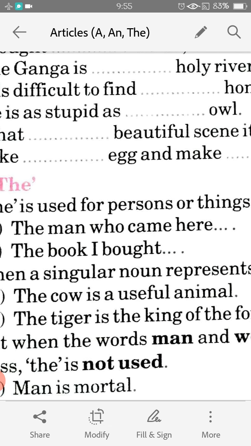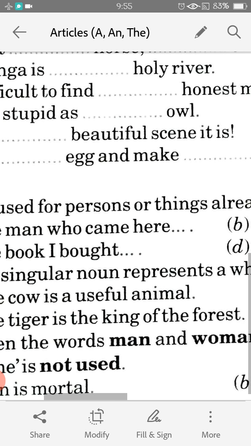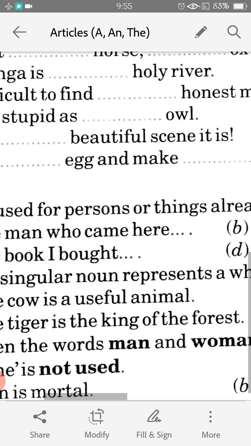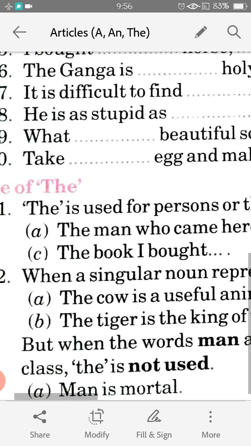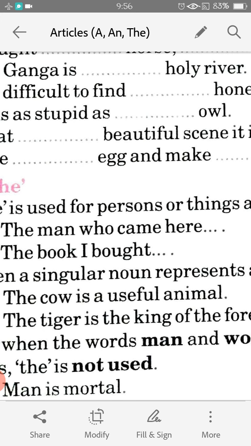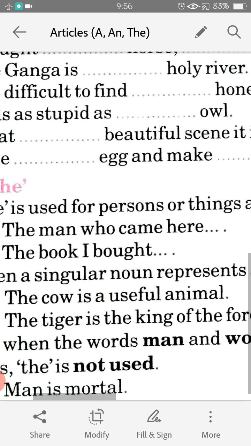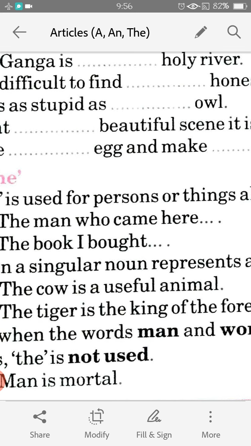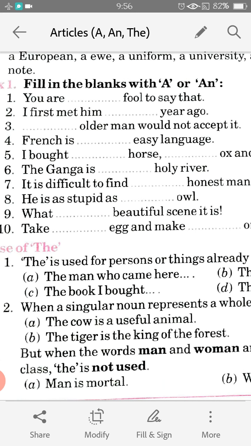Now, when a singular noun represents a whole class, sometimes we use the. For example, the cow is a useful animal. Think of all cows. So we are talking about the whole class of cows. And the tiger is the king of the forest. Here also we are talking about all tigers, not a single tiger.